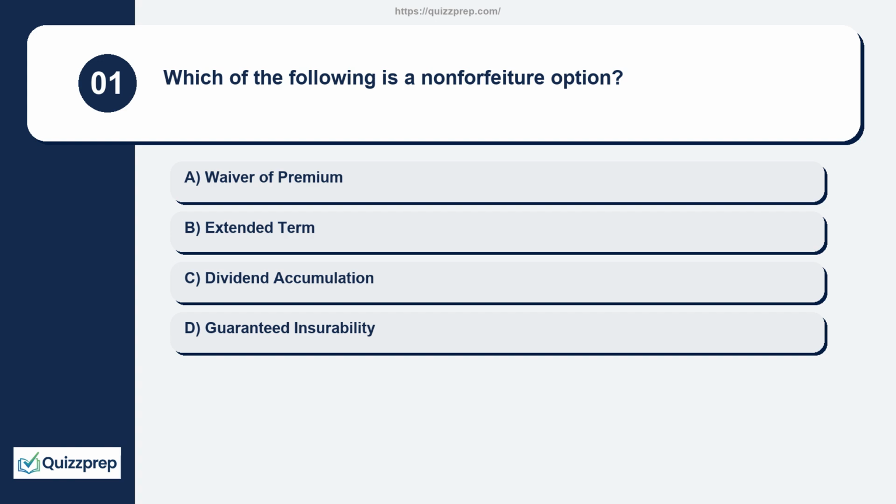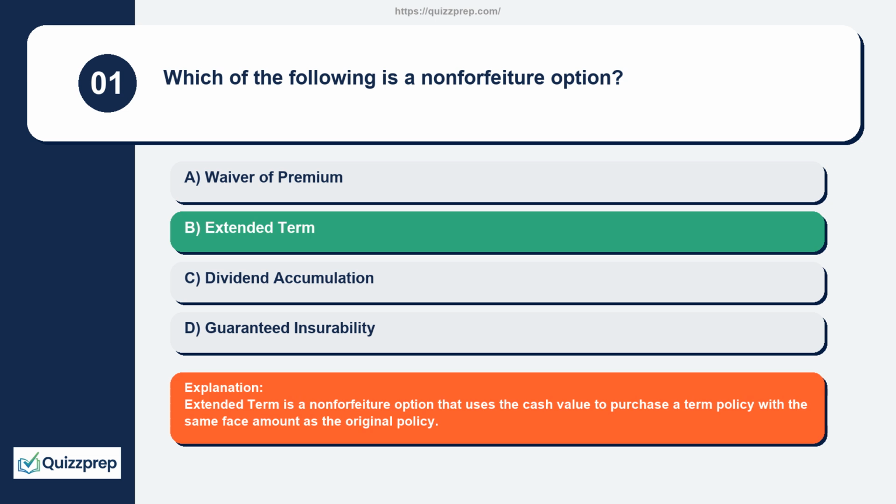Question 1. Which of the following is a non-forfeiture option? Waiver of premium, extended term, dividend accumulation, guaranteed insurability. Extended term is a non-forfeiture option that uses the cash value to purchase a term policy with the same face amount as the original policy.